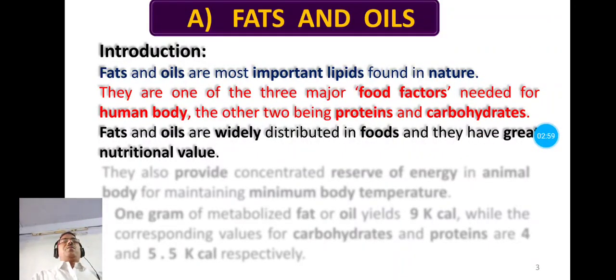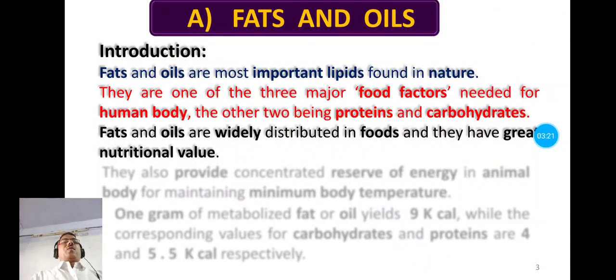So commonly these fats and oils, they are known as the lipids. So this lipid is the Greek word, and this lipos stands for the fats. So fats and oils are most important lipids found in nature.